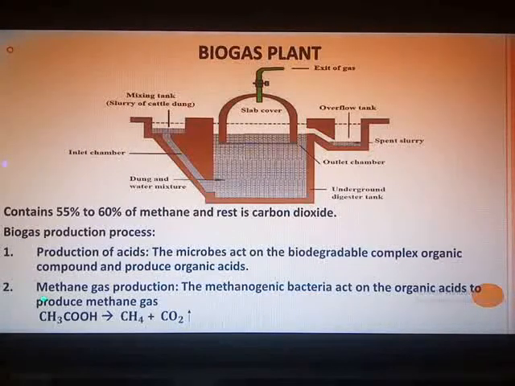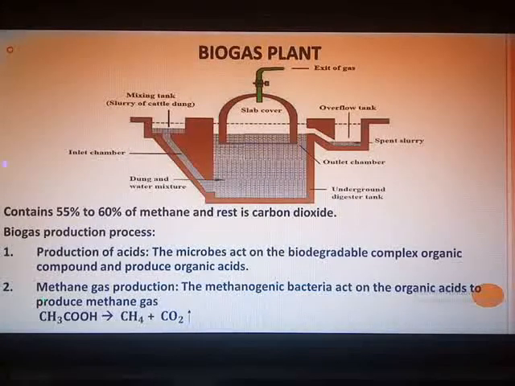Why is it a friendly fuel, or a fuel used on a large scale? Because it is convenient to use, and in addition to this it is a very good manure. Also it is produced as a side product of the process. Not only that, the biogas emitted is an eco-friendly gas. Not much cost is involved in its preparation, because the raw materials used are wastes in the form of animal dung or dry leaves. So it is an eco-friendly gas and used on a very large scale.